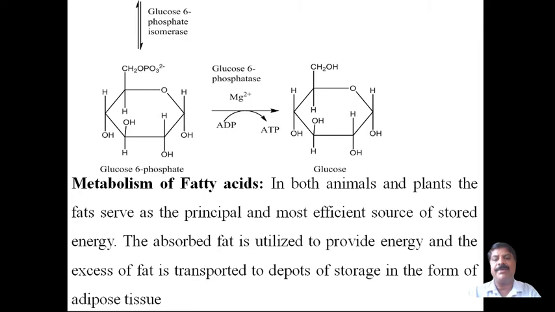The absorbed fat is utilized to provide energy, and the excess of fat is transported to depots for storage in the form of adipose tissue. Simply, the absorbed fat is utilized to provide energy, and the excess fat is deposited as a depot in the form of adipose tissue in the animal.